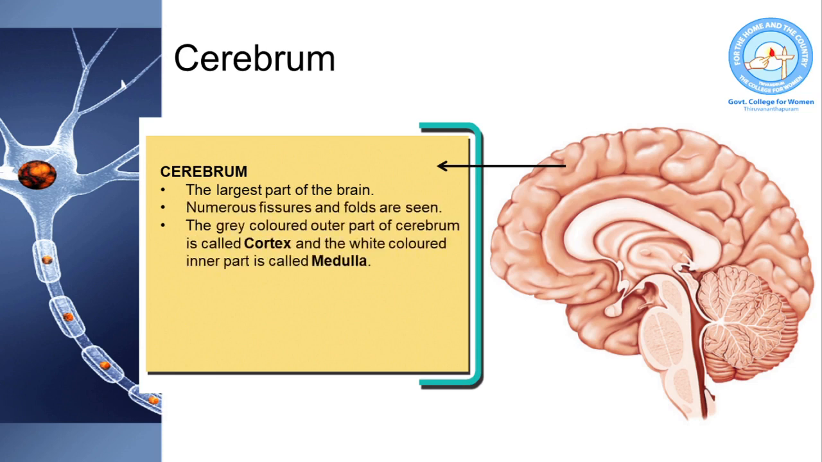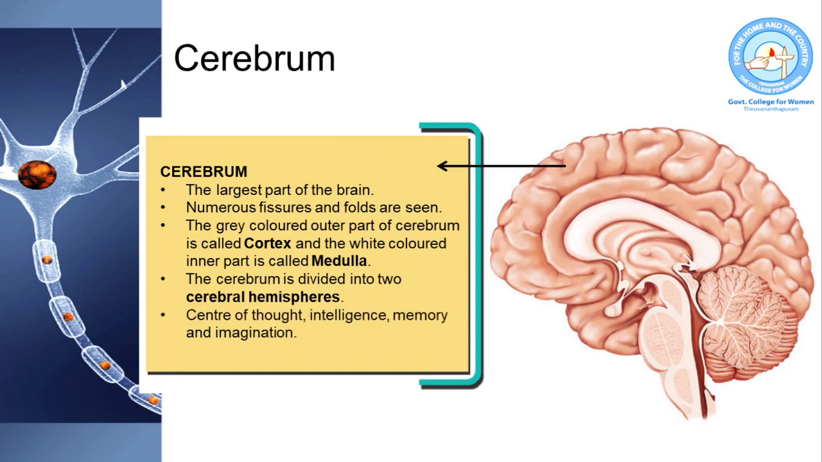The outer layer of the cerebrum is made up of non-myelinated neurons and it appears grey in color. This layer of the cerebrum, which is formed of grey matter, is called cerebral cortex. The inner part of the cerebrum is made up of myelinated neurons forming white matter. This inner part is called cerebral medulla. The cerebrum is divided into two cerebral hemispheres, that is, the right and left cerebral hemispheres.